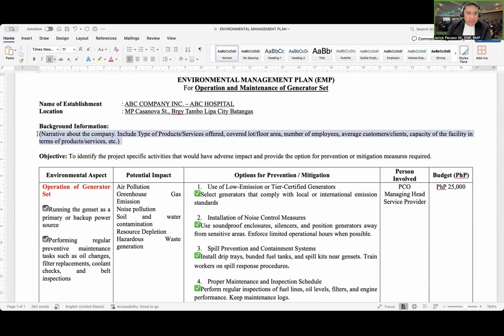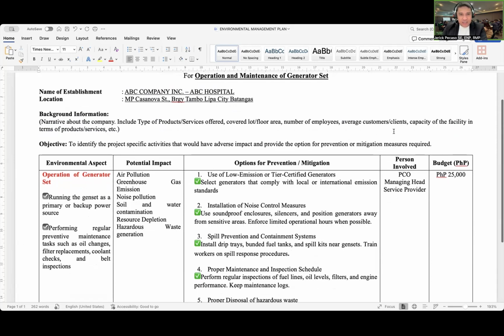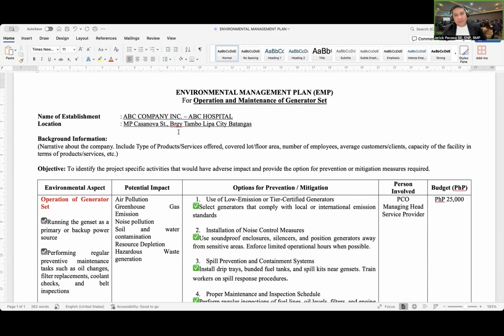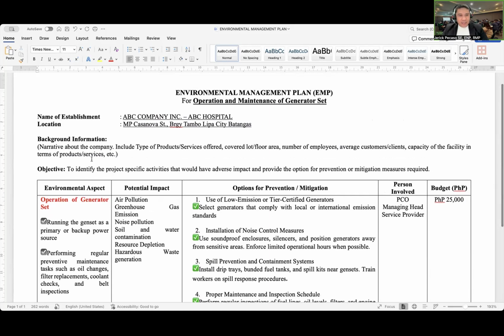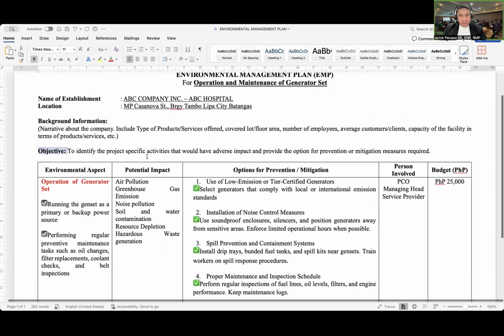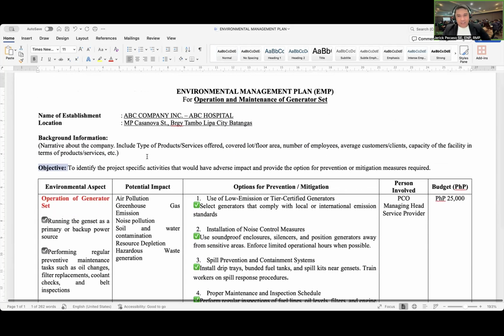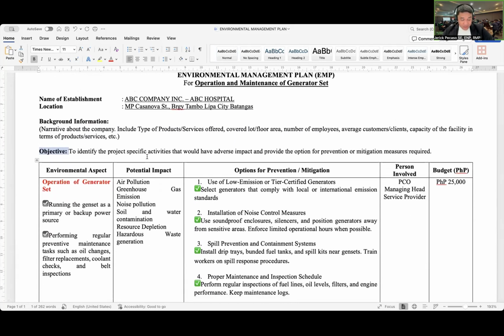We can provide also background information, the narrative about the company, which includes the type of products or services offered, or covered lot or floor area, the number of employees, average customer clients, capacity of the facility in terms of products or services, and other important background information. Now we provide here some objective, and below it is the environmental management plan. I will just provide one example of an activity.